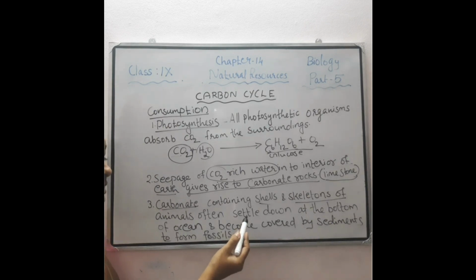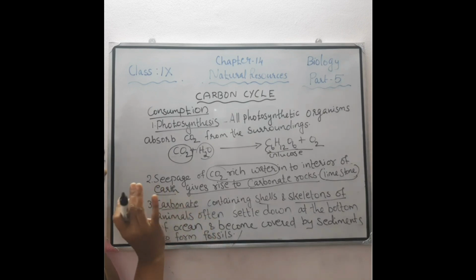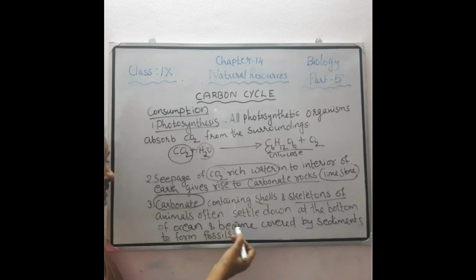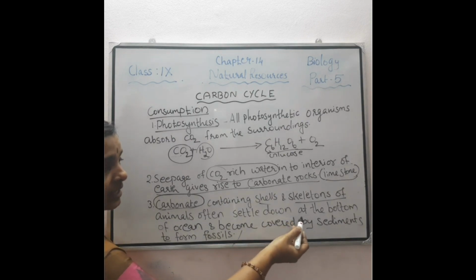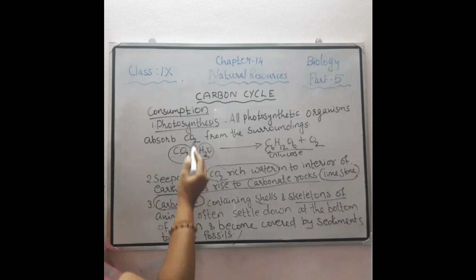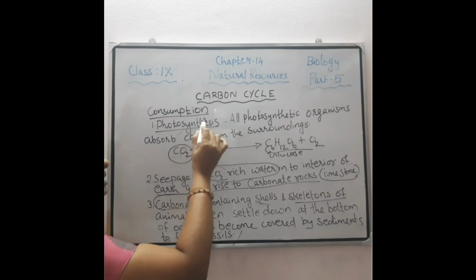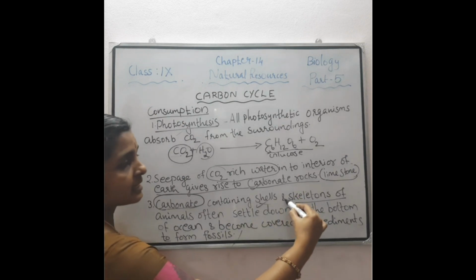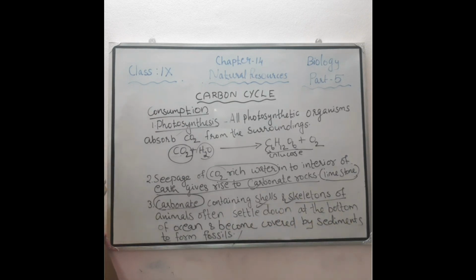That is, after the death of these animals, their shell or exoskeleton or endoskeleton that is formed because of these carbonate salts settle down at the bottom of the ocean and become covered by sediments to form fossils. So for all these purposes, carbon is utilized for photosynthesis, for formation of the carbonate rocks, and for the formation of shells and skeletons of animals. Thus carbon is utilized for various purposes.